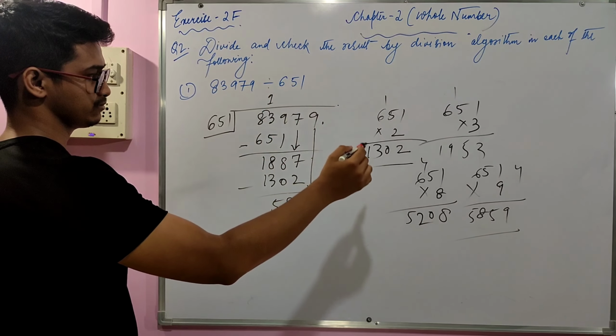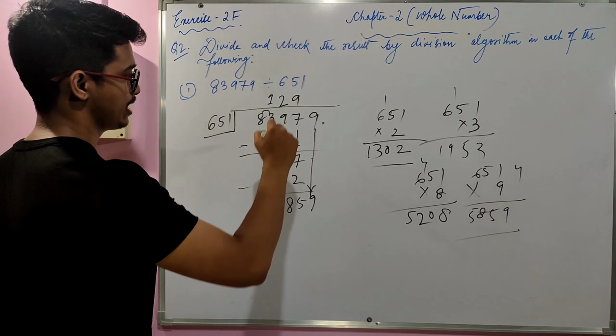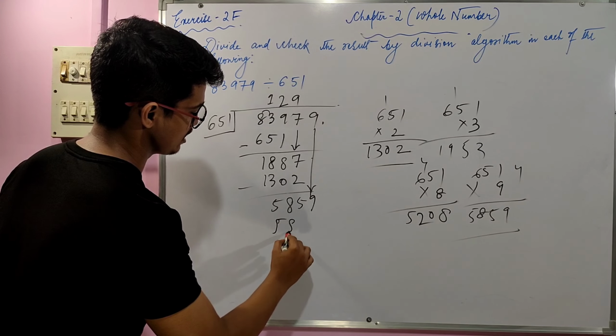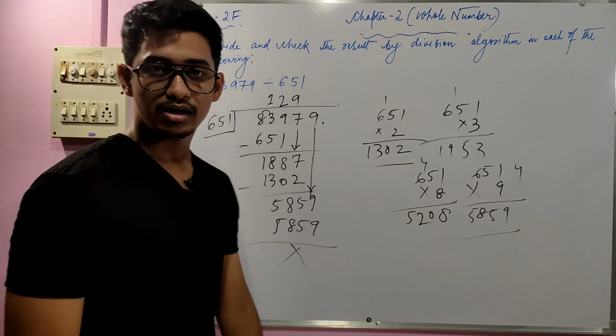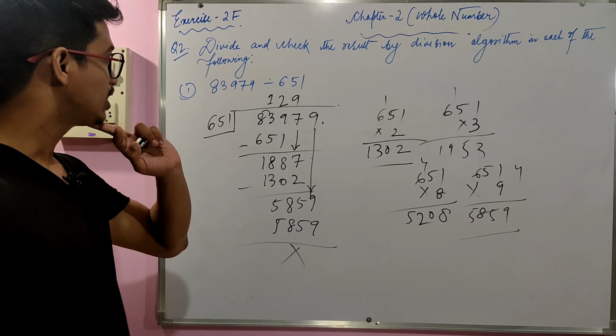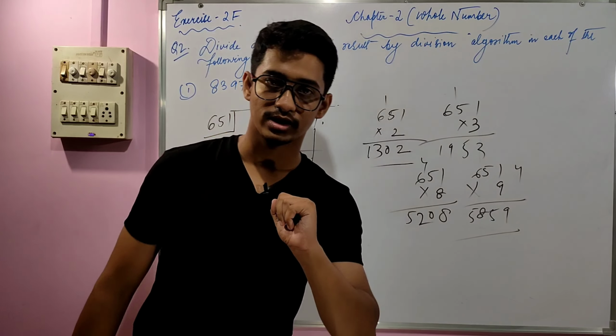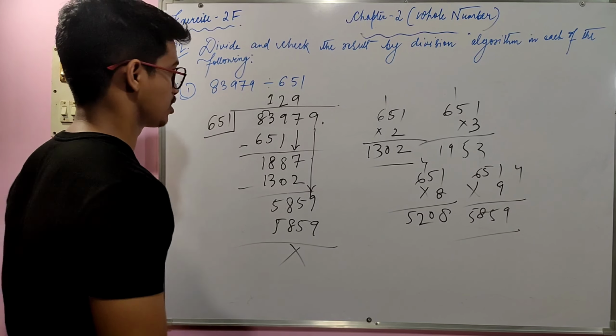So the quotient is 129 and the remainder is 0. So let's just now check whether the division algorithm holds its own identity or not.